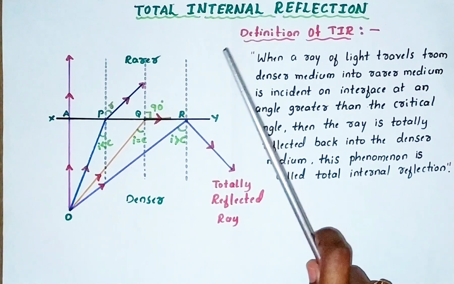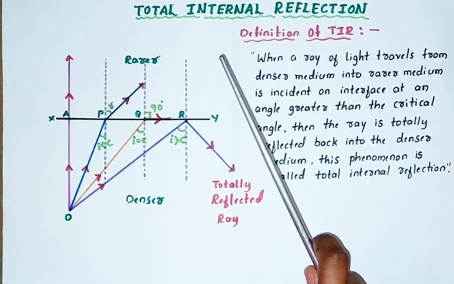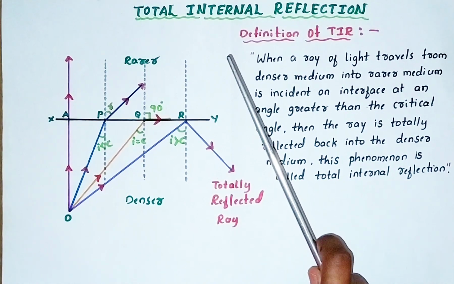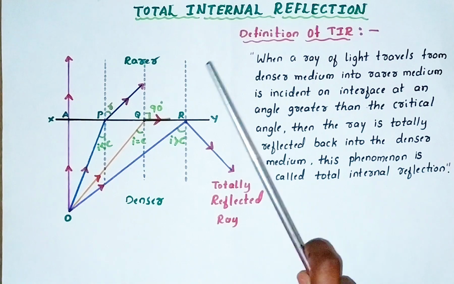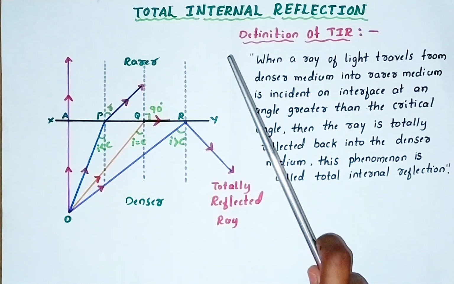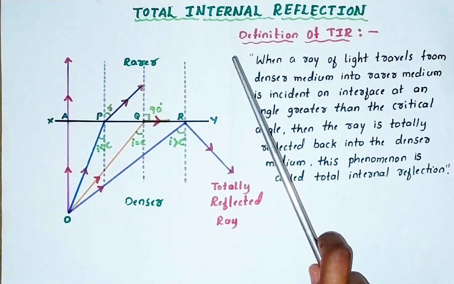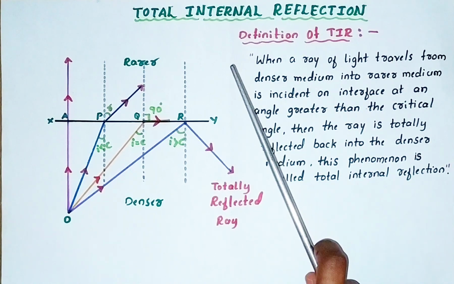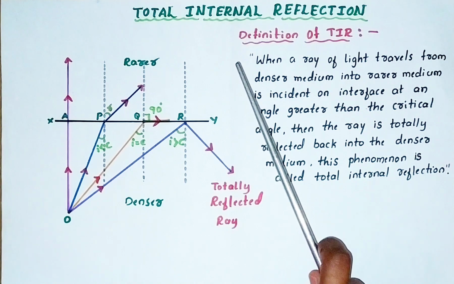For example, if 10 light radiations fall on the mirror, out of 10 rays, maximum 7 to 8 radiations are turning back to the same medium. Then what about the remaining 2 to 3 radiations? They may be absorbed by the mirror or transmitted by the mirror. That means only partial reflection of light takes place.